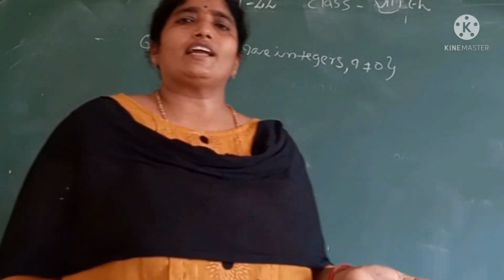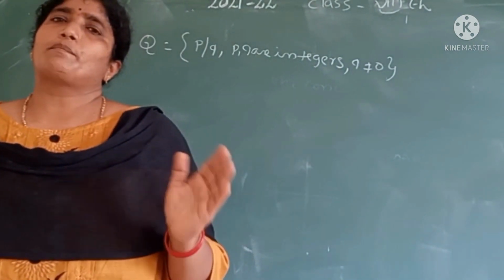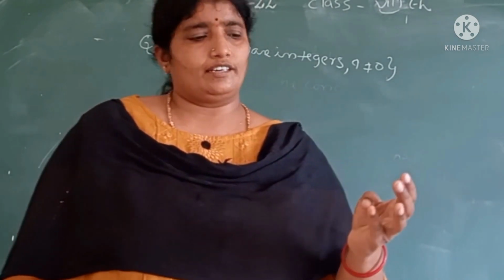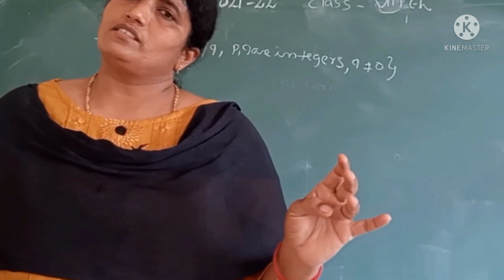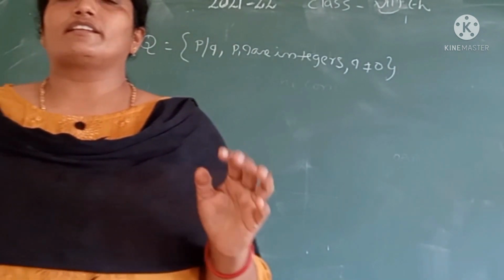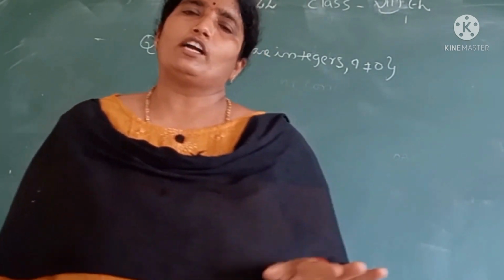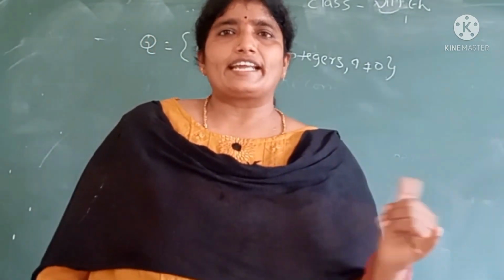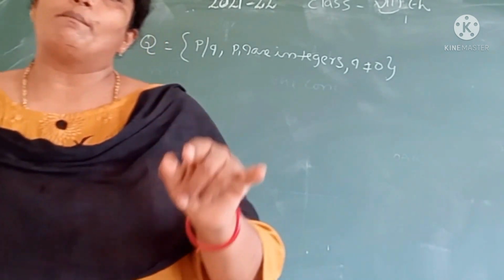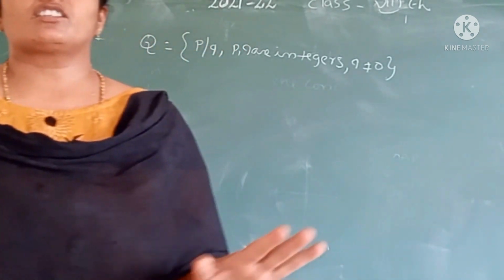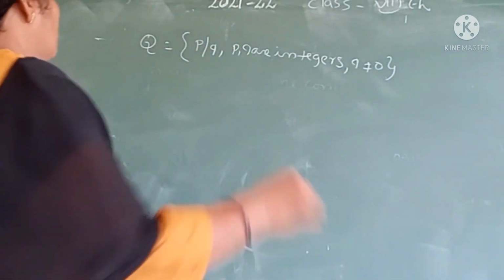In earlier classes, you learned about the representation of an integer on a number line, and the representation of a whole number on a number line. But now we want to know how we represent a rational number on a number line. This is the first topic in this class. What is the topic?